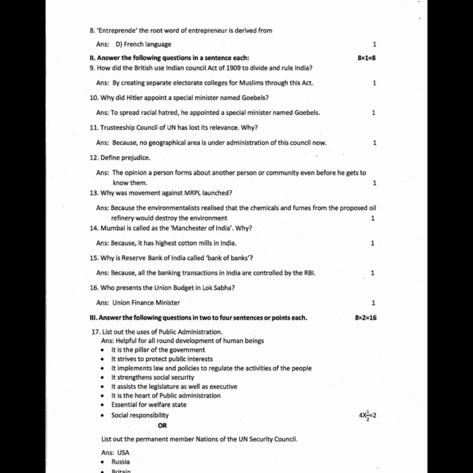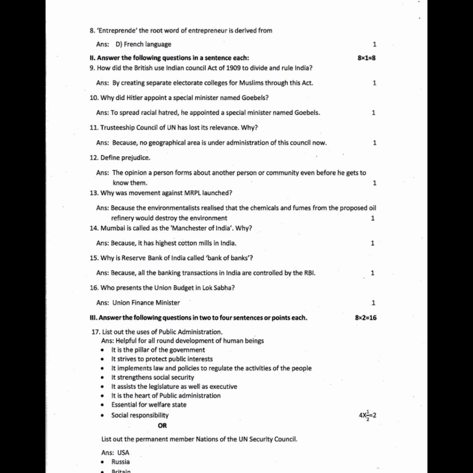Second main, answer the following questions in a sentence each. You will be having 8 questions. Question number 9. How did the British use Indian Council Act of 1909 to divide and rule India? Answer: by creating separate electorate colleges for Muslims through this act. Question 10. Why did Hitler appoint a special minister named Goebbels? Answer: to spread racial hatred, he appointed a special minister named Goebbels.